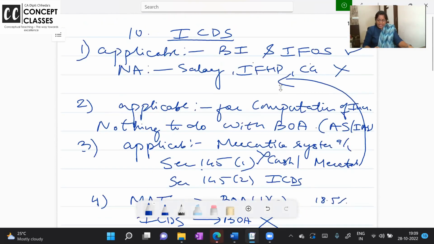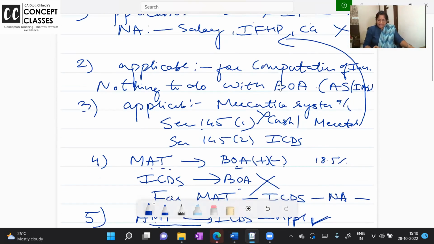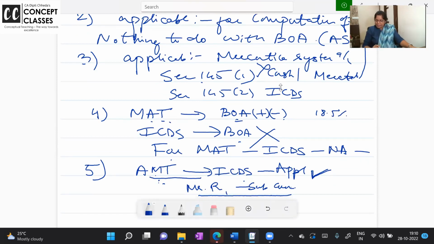So ICDS is applicable only to compute two heads of income. Why not the other three? I have justified. ICDS has got nothing to do with how you maintain your books of accounts. AS and Ind AS are there to take care of that. ICDS is only bothered about how you compute your income. ICDS is applicable only if you follow the cash system or mercantile system of accounting.